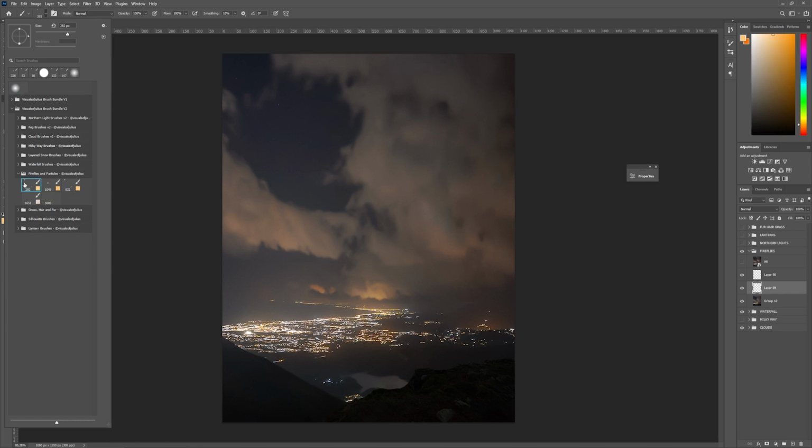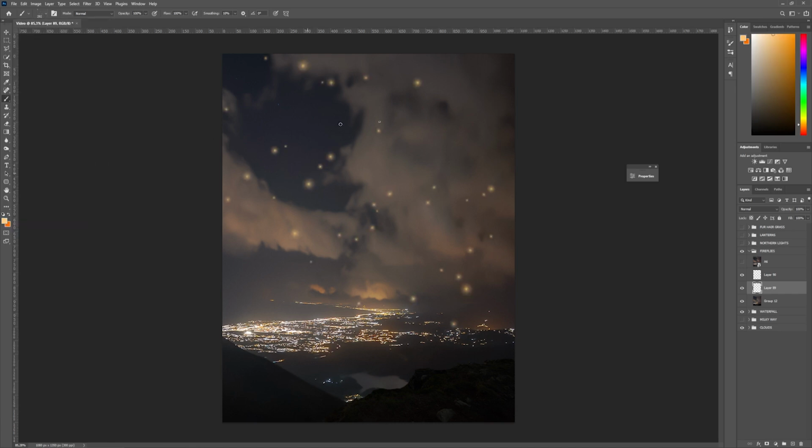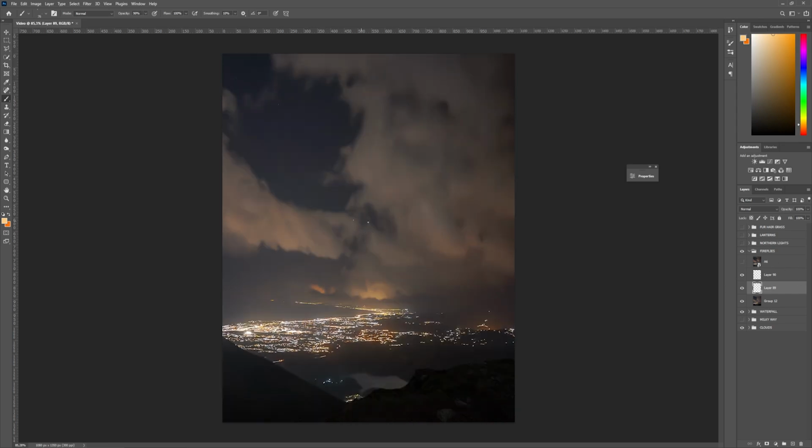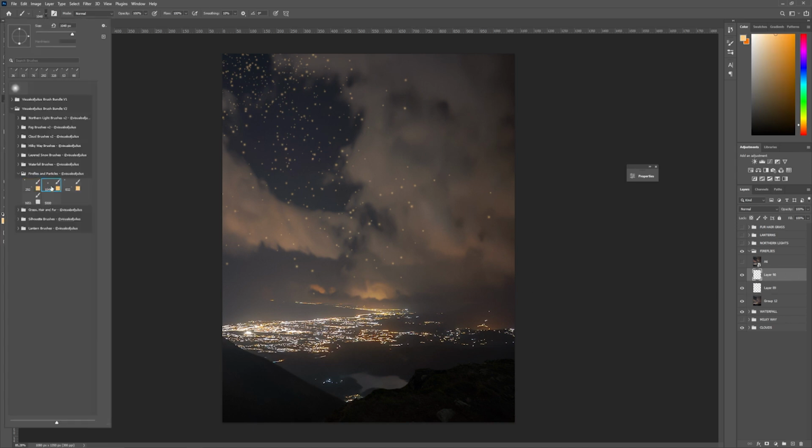So let's just select this one, and right from the beginning you can see that the brush is a bit too big. If we compare it to a reference, you can see that I made quite small fireflies there. So let's make this into a very small brush and then just brush some of these fireflies in there. I want more towards the end here, so it looks like they're sort of flying away further towards the left top corner. And then we're gonna pick another layer and then select the big fireflies.